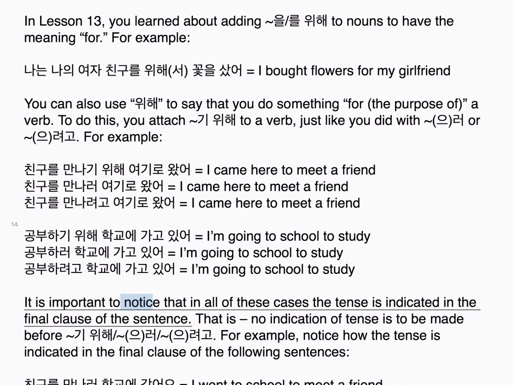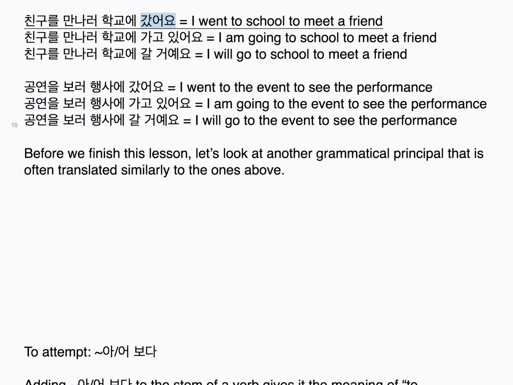It is important to notice that in all of these cases the tense is indicated in the final clause of the sentence. That is, no indication of tense is to be made before 기 위해, 으러, or 으려고. For example, notice how the tense is indicated in the final clause of the following sentences. 친구를 만나러 학교에 갔어요. I went to school to meet a friend. 친구를 만나러 학교에 가고 있어요. I am going to school to meet a friend. 친구를 만나러 학교에 갈 거예요. I will go to school to meet a friend.